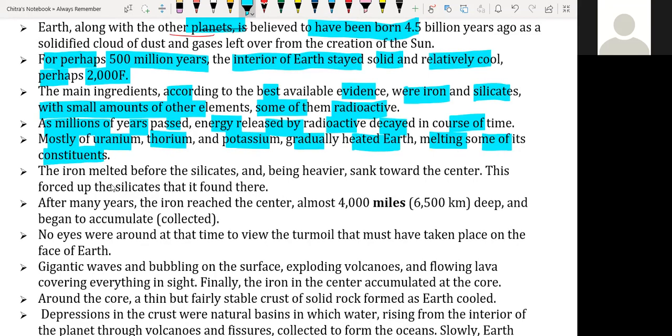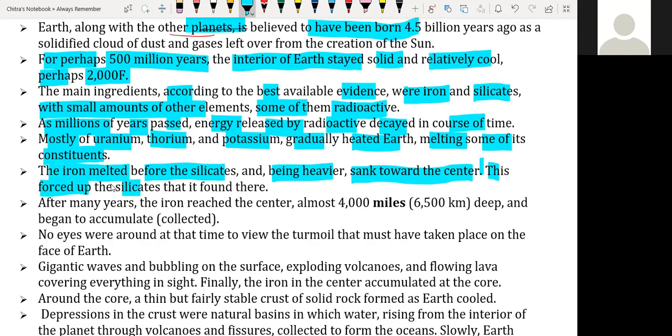Due to that molten condition, the iron became very heavy and moved toward the center of the Earth. The iron melted before the silicate because iron has a lower melting point than silicate, and being heavier, it sank toward the center.